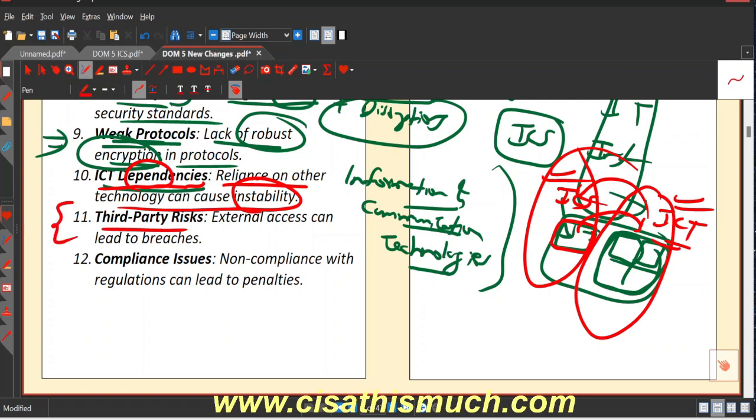External access can lead to breaches. Compliance issues we have discussed earlier: non-compliance with regulations can lead to penalties, and not just penalties, it can also disrupt your business operations, right?